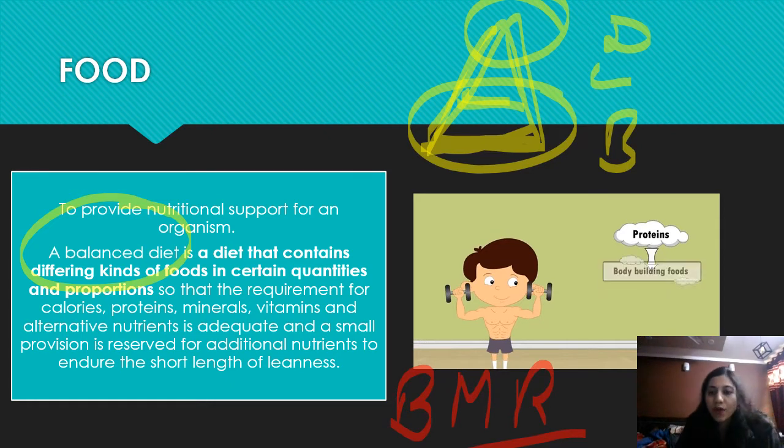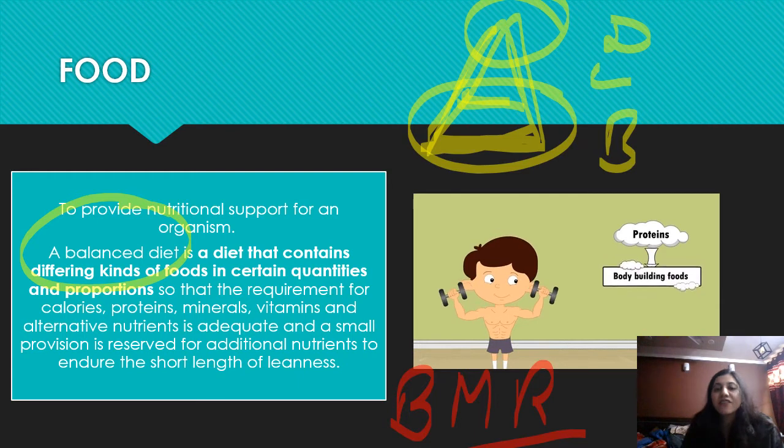And one more important thing here, that is BMR. Now you will say, what is BMR? BMR is basic metabolic rate, or you can say basal metabolic rate. Each and every person has a different metabolic rate. You will say, ma'am, some people eat a lot but they are lean, not fatty, and some eat less but become fatter day by day. That is because of basal metabolic rate.